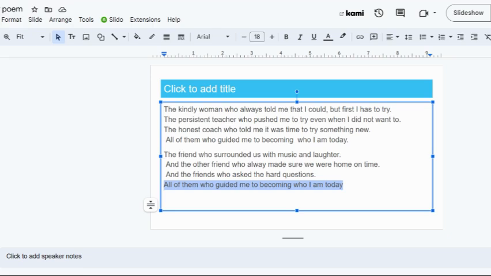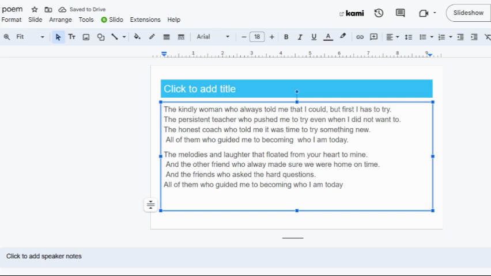Substitute some words and change some things around. So this line here, it says the friend who surrounded us with music and laughter. I'm going to actually move it around so it begins with this. So I'm going to change it to the melodies and laughter that floated from your heart to mine.